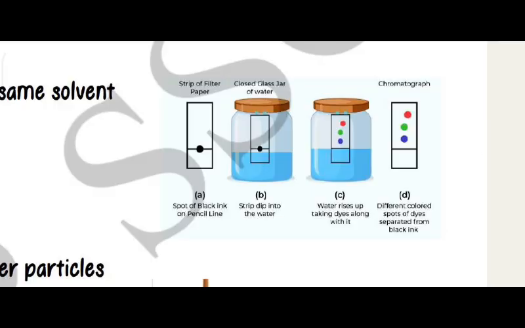Strip of filter paper. Spot of black ink on pencil line. Closed glass jar of water. Strip dipped into the water. Water rises up, taking dyes along with it. Chromatography: different colored spots of dyes separated from black ink.